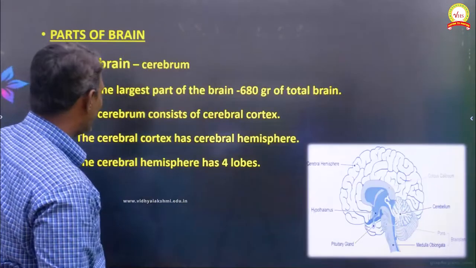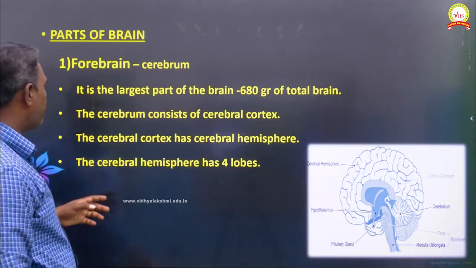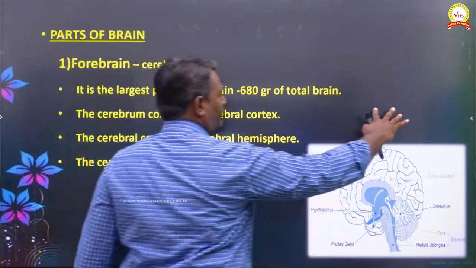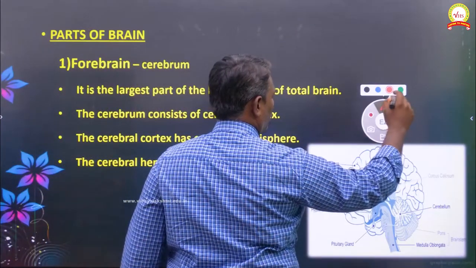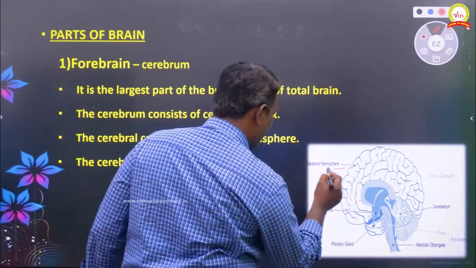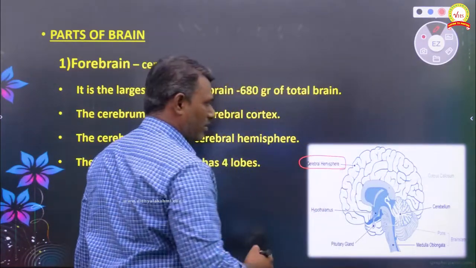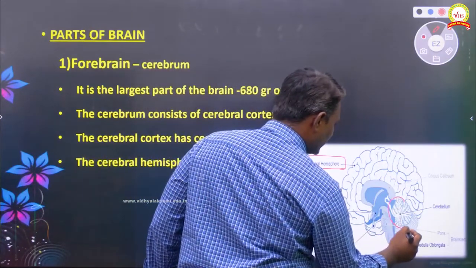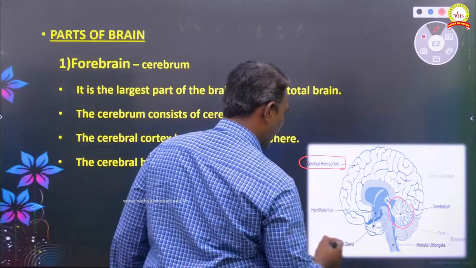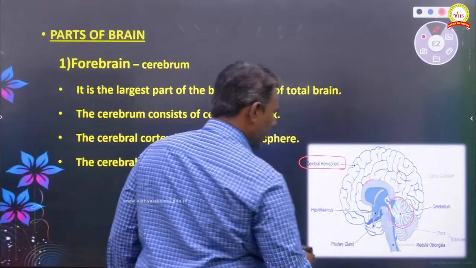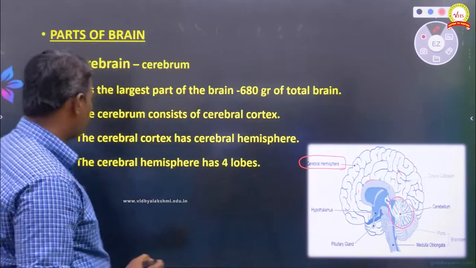Now we can see here, this is the cerebral hemisphere, very important. This part we call the cerebellum, and the remaining part we call the cerebrum.